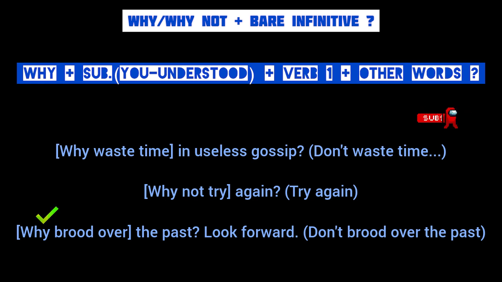Likewise, the sentence why brood over the past is a sentence of advice. It means don't brood over the past. But we also notice here that if the sentence starts with why, the advice is given for not doing something. On the other hand, if the sentence begins with why not, the advice is given for doing something.